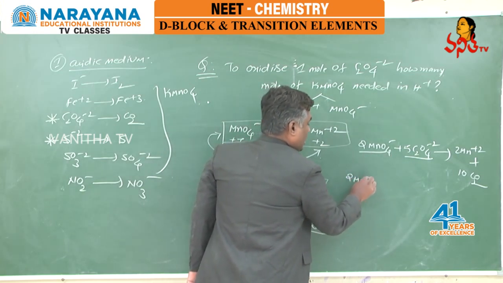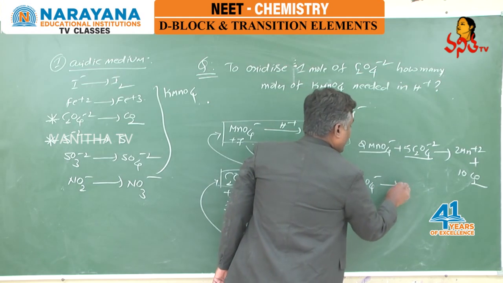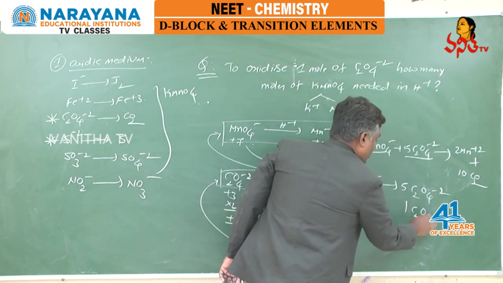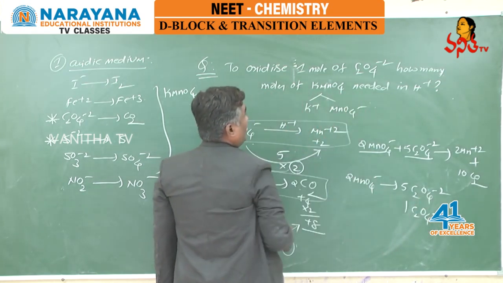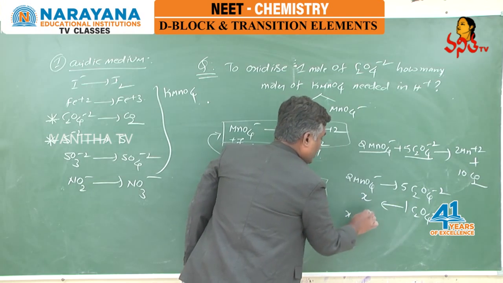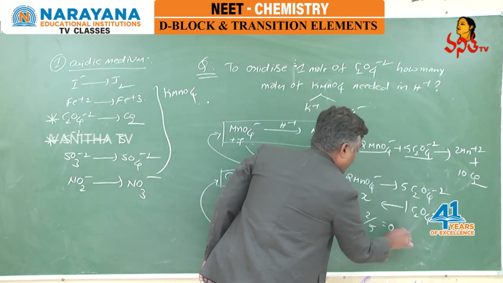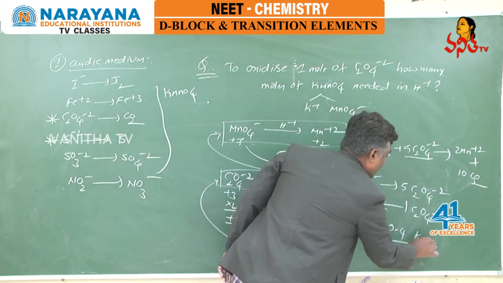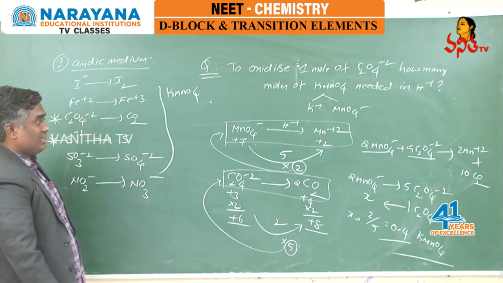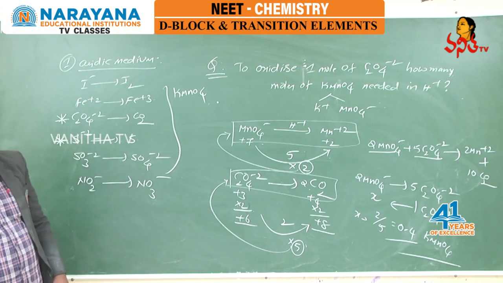See students, for 5 moles of oxalate ion we need 2 moles of MnO4-. So 2 moles of MnO4- are needed by 5 moles of C2O4 2-. Per mole of C2O4 2-, they are asking that only. Per mole, how many moles of KMnO4 are needed? So 2 into 1, 2 by 5 means 0.4 moles of KMnO4 is needed. 0.4 moles of KMnO4 is needed. Like that we can solve this.